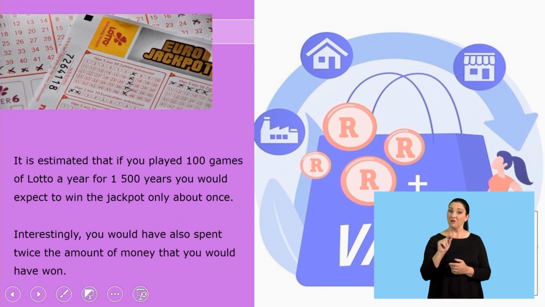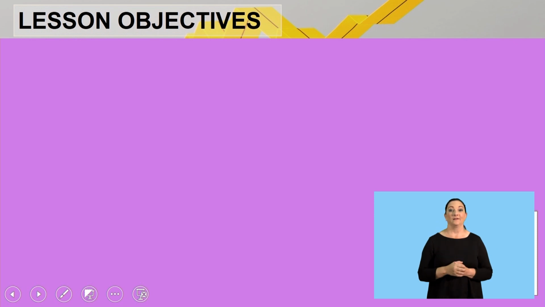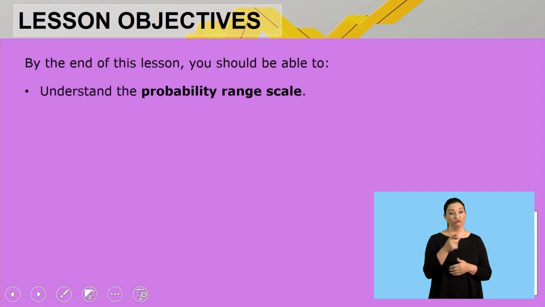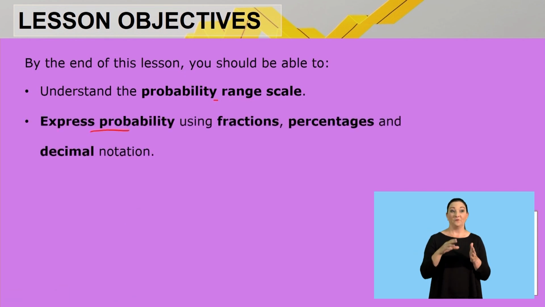So what is it that I'll expect of you in today's lesson? Here are our lesson objectives. By the end of this lesson, you should be able to understand the probability range scale, and we'll look at that as we continue. You must be able to express probability using fractions, percentages, as well as decimal notation.